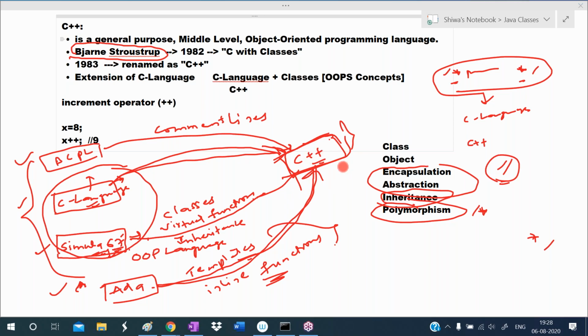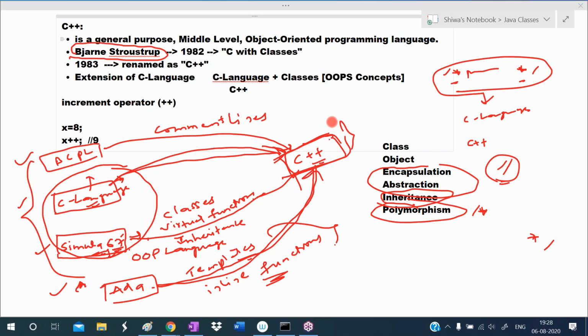To develop this C++ language, Bjarne Stroustrup had taken features from many languages like BCPL language, C language, Simula 67 language, and ADA language. All the features of C language he had taken, and OOPS concepts he had taken from Simula 67. Template functions and inline functions concepts he had taken from ADA language. Comment lines style he had taken from BCPL language.